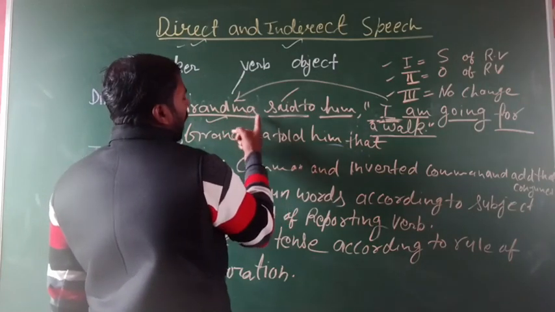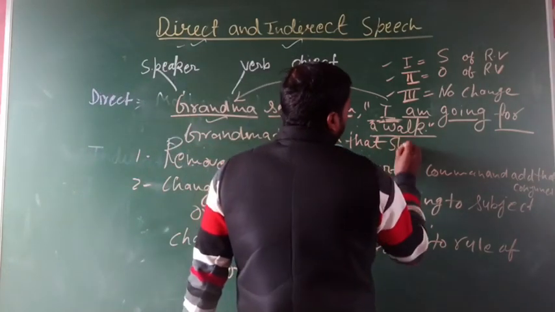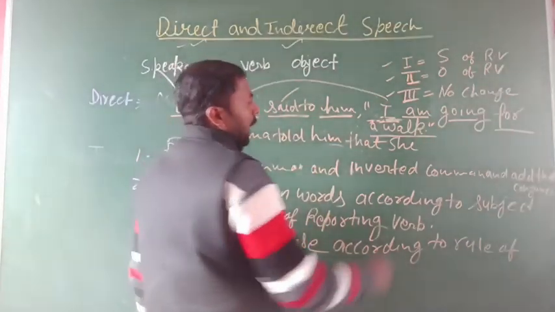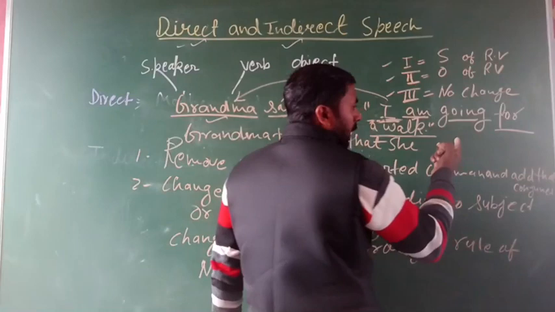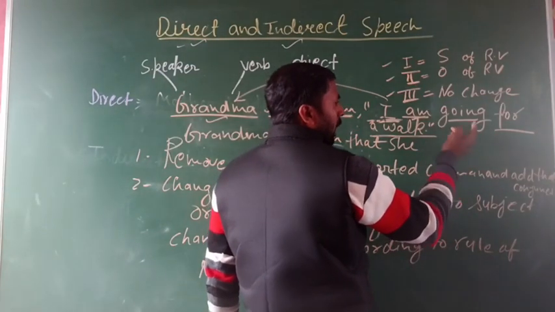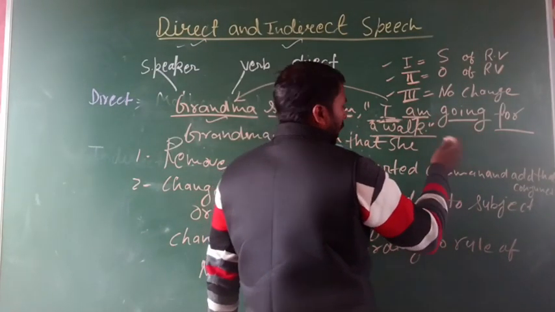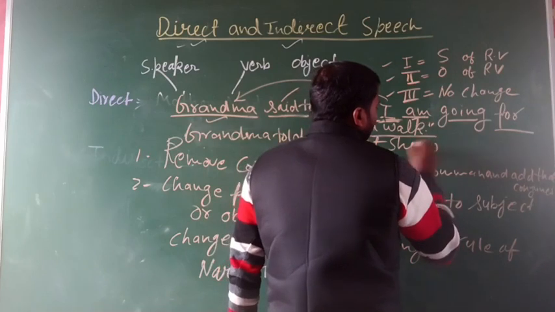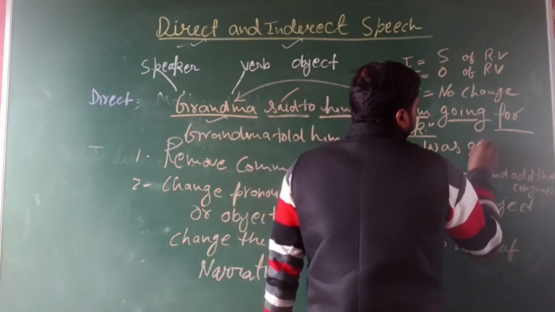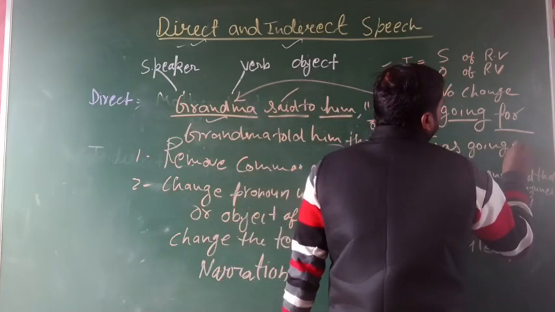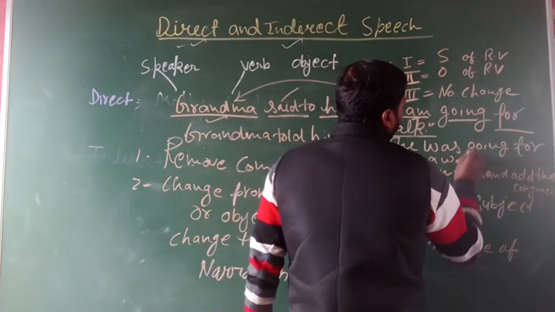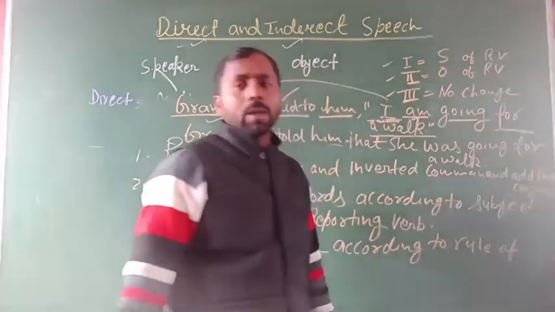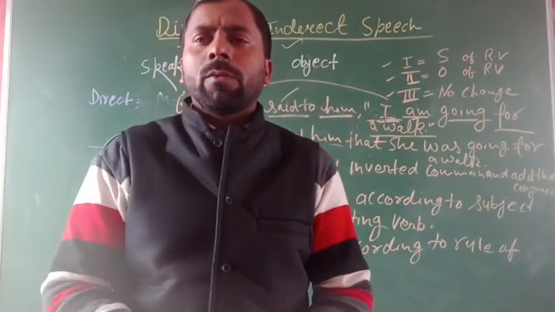The subject is grandma, a third person, so you write she. And change the tense: present continuous changes into past continuous. So it will be she was going for a walk.